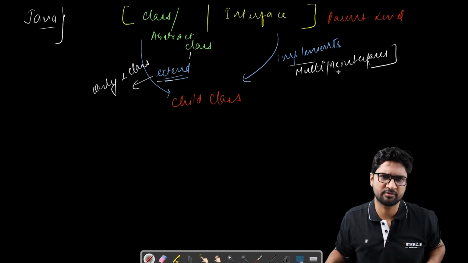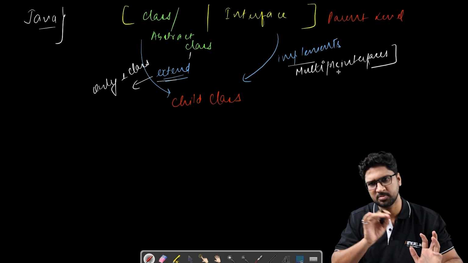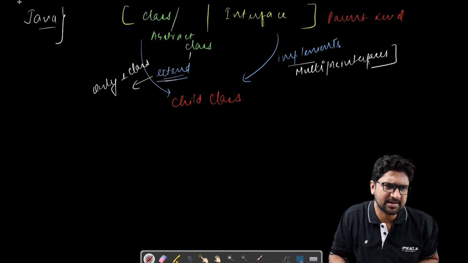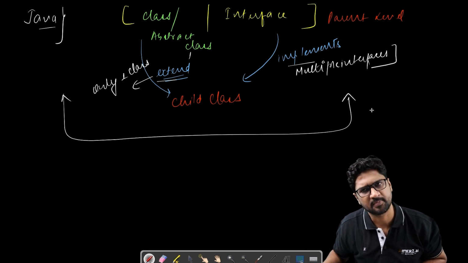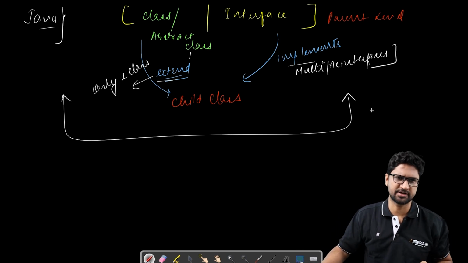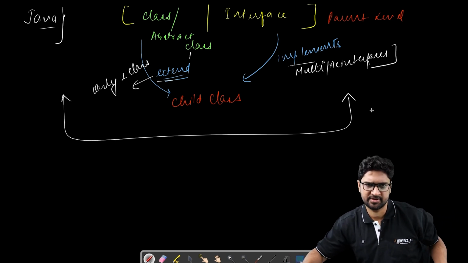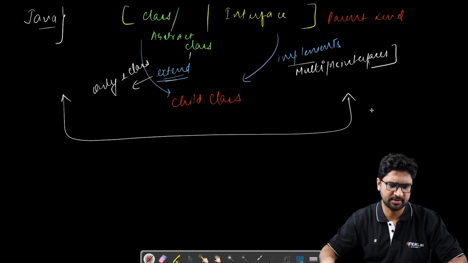And then a very important interview question comes here: why is only one class allowed and why are multiple interfaces still fine in the world of Java? We'll talk about it, but first let's see this in action, how this whole inheritance is working. And then we'll again come back to this question, why multiple inheritance, unlike other programming languages, is not supported in Java itself. So first of all, with a code example, let's try to understand how inheritance works.